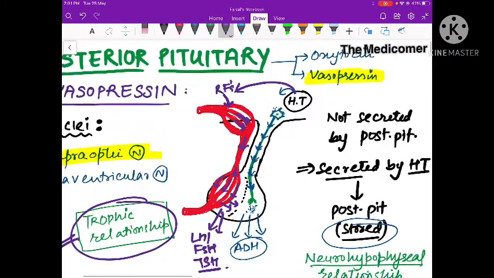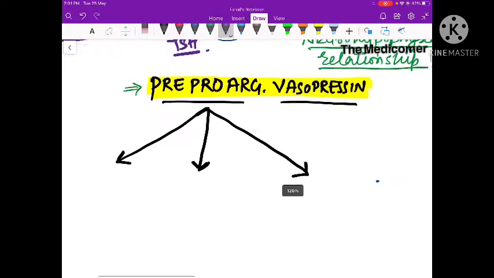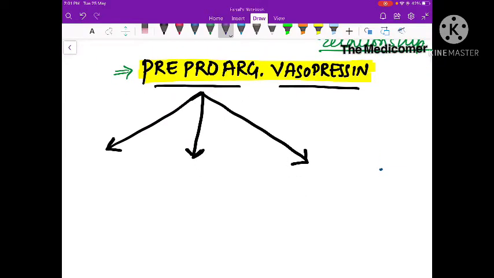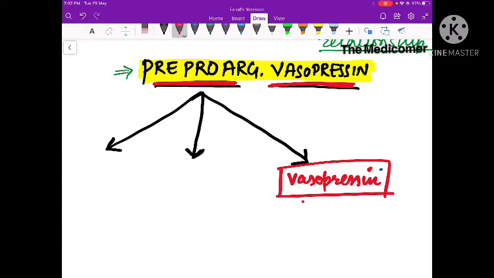The main point is that the hormones oxytocin and vasopressin are secreted in the hypothalamus, stored in the posterior pituitary, and released from the posterior pituitary gland. Because our discussion will be mainly related to vasopressin, let me talk about vasopressin. It is secreted as a pro molecule called pre-proarginine vasopressin. This molecule will later be cleaved to form vasopressin, which is the hormone vasopressin or ADH.